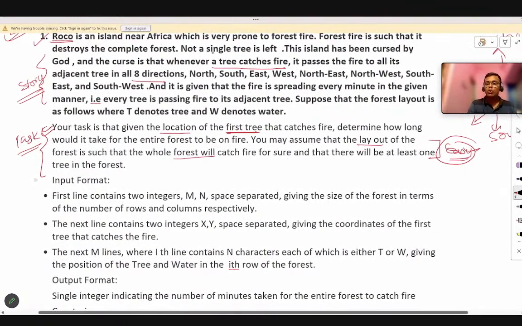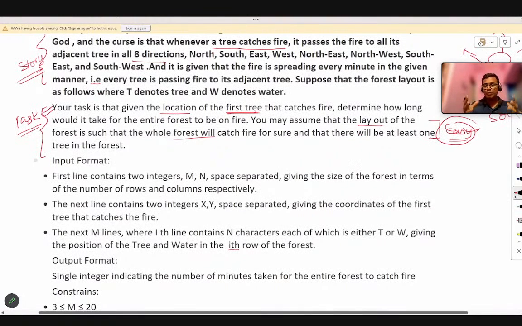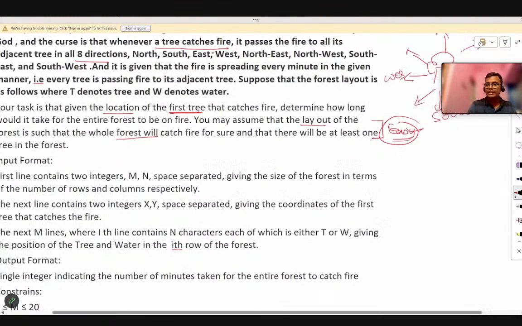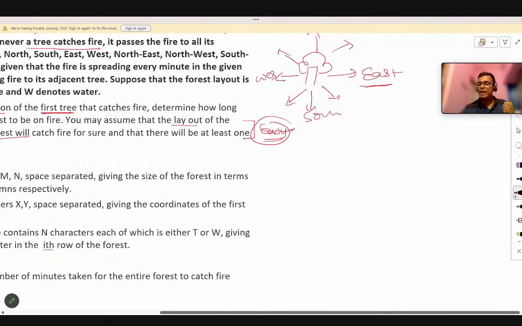Okay, now the input format. What is the input format? Whenever you are solving any problem in an examination, especially in TCS, you have to note that in the compiler which you are provided, you have to write the code from scratch only.